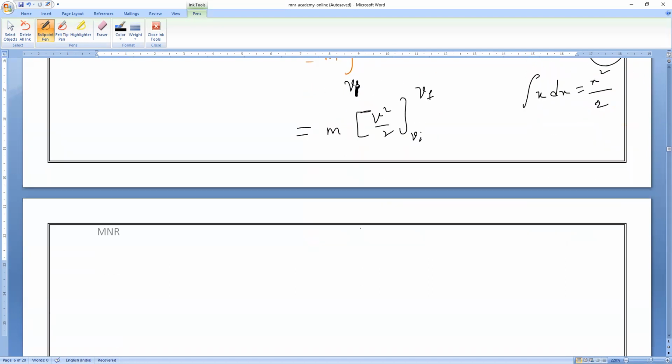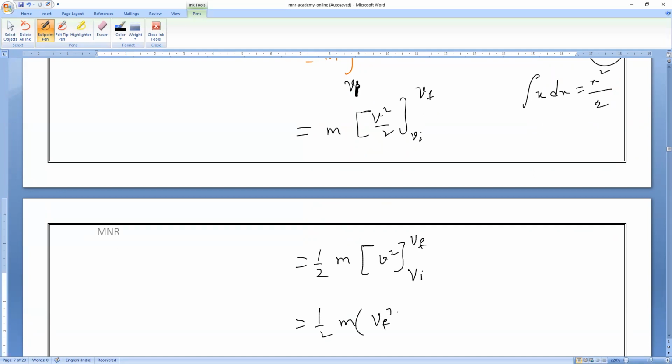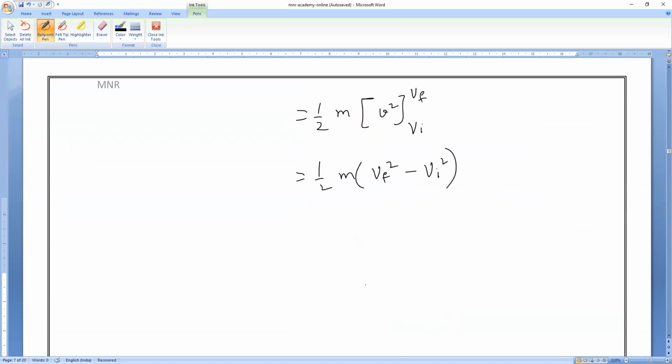Then I will bring 1 by 2 outside: 1 by 2 into m into v square, final minus initial. So m into vf square minus vi square. If I multiply it, it will come as half m vf square minus half m vi square.